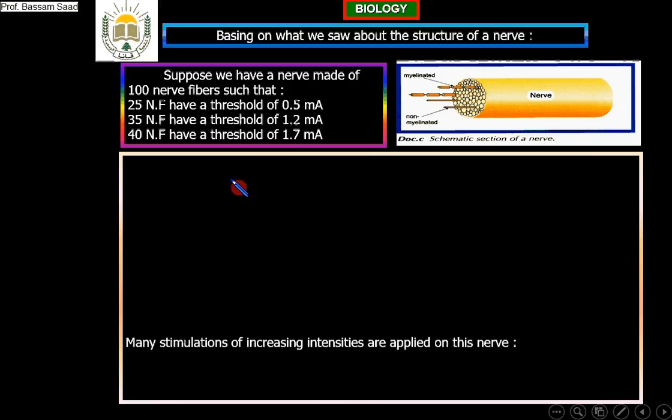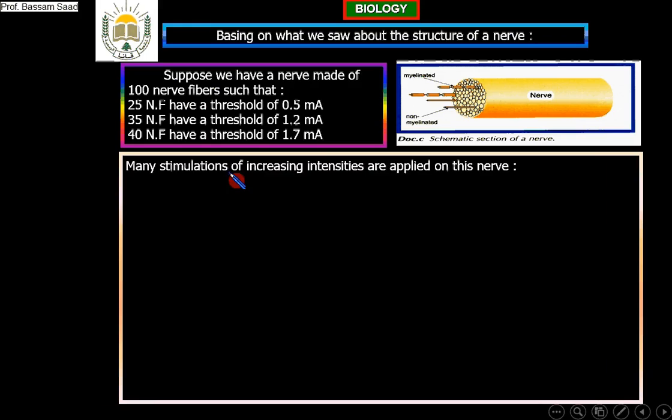Stay with me, please. Suppose I stimulate, let's say, with 0.4 milliampere. Are any fibers stimulated? Are any fibers activated? No, because 0.4 is not equal to any threshold of any fiber.